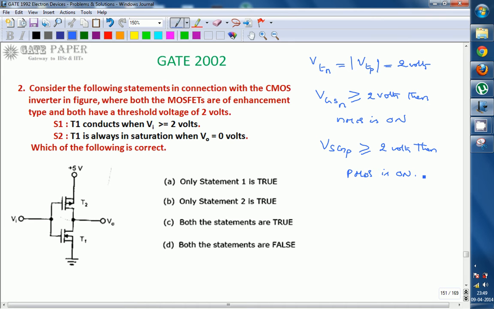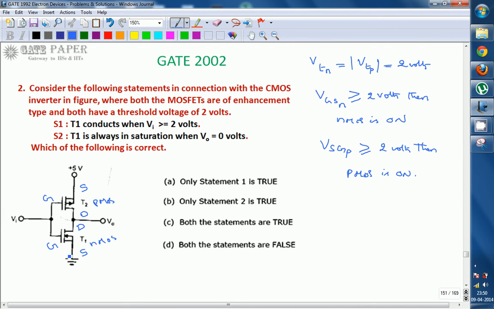So first we will observe the first statement. Before that we have to identify the terminals. T1 is NMOS and T2 is PMOS. For PMOS, the source will be at higher potential and the drain at lower potential. This is the gate terminal. For NMOS, the drain will be at higher potential and the source at lower potential. This is the gate terminal.